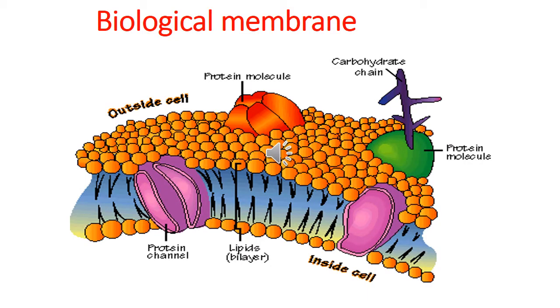This is the picture of the biological membrane, which consists of two layers. One is of phospholipid and another one is cholesterol. So this is the bilayer which is made up of phospholipid and cholesterol molecules.